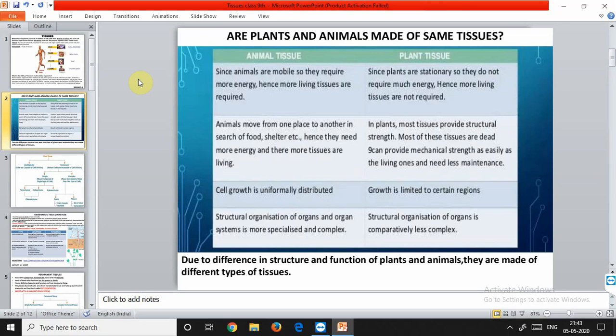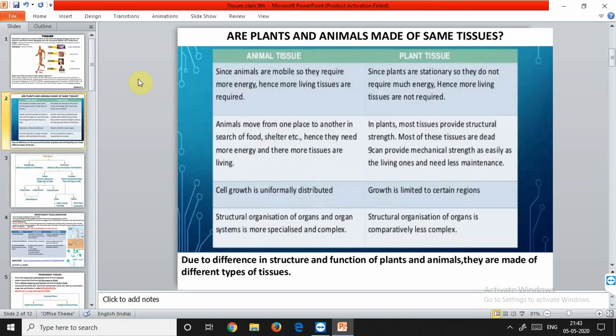Then the plant tissues require less maintenance energy, whereas animal tissues require more maintenance energy, because in the process of moving from one place to another, more cells are torn or wear off, or they are getting degenerated. So the animals are requiring more maintenance as compared to the plants.